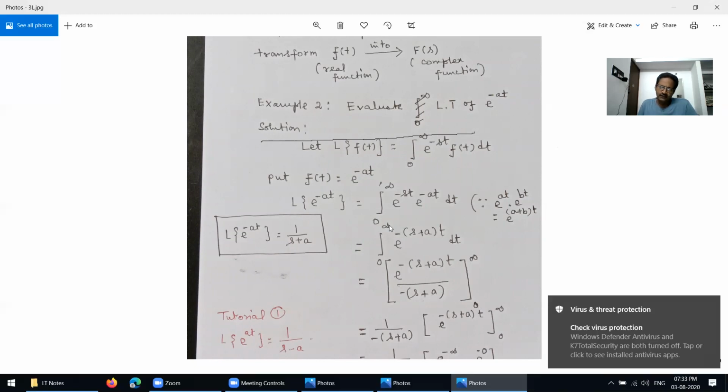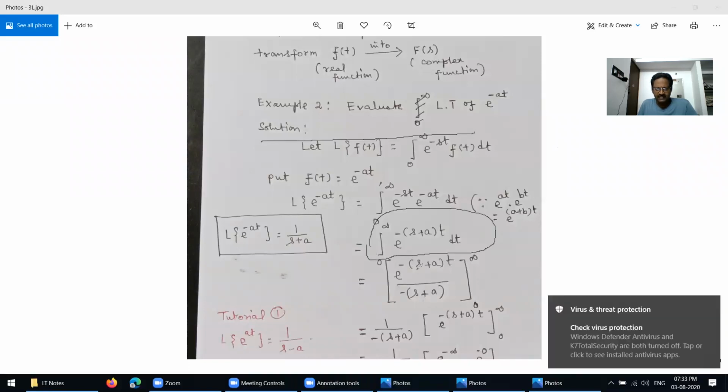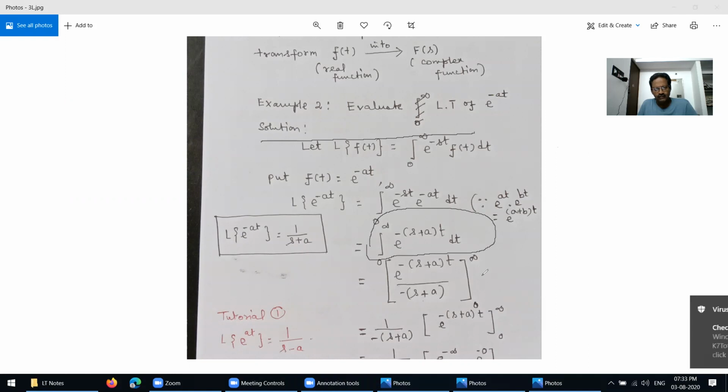You understand? The integration of this part is e^(-(s+a)t) divided by negative (s plus a), from 0 to infinity.